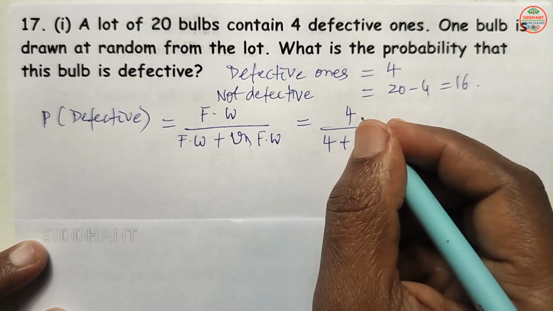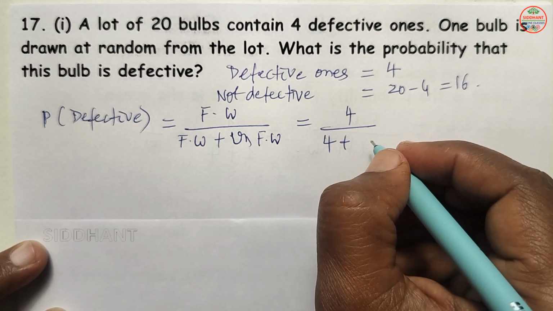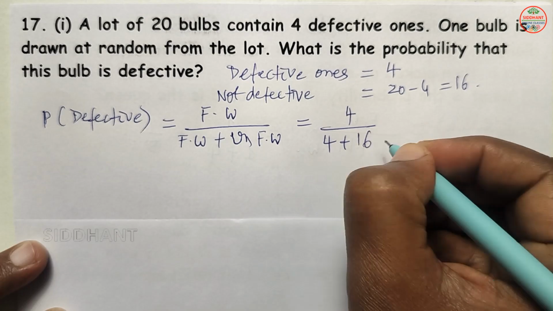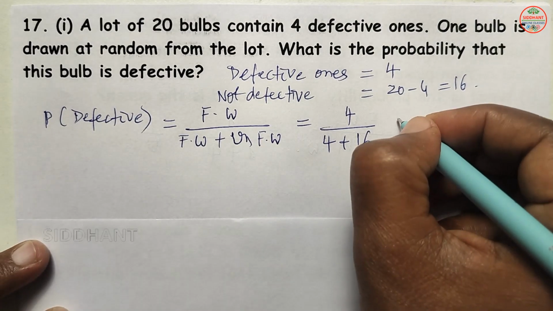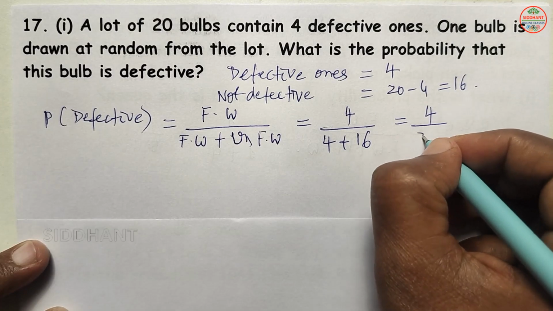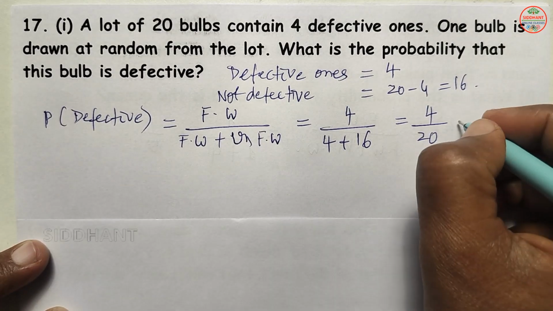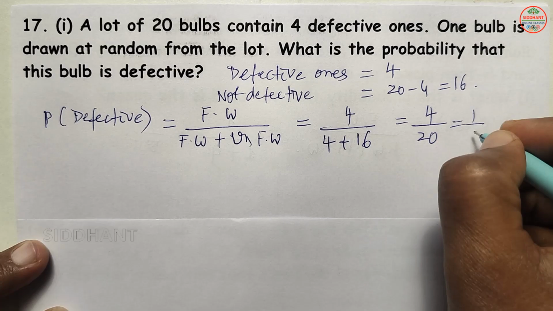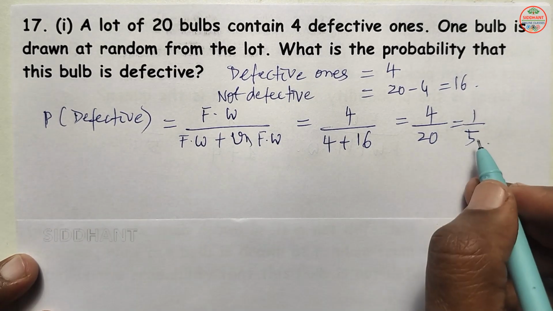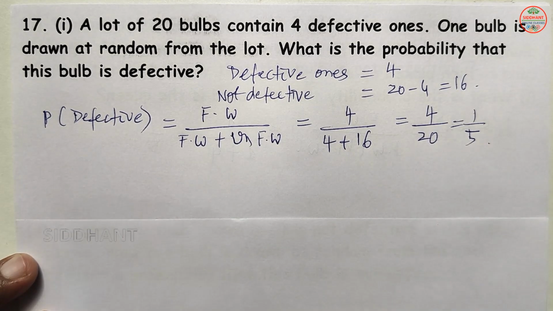Unfavorable ways, means which is not defective, that will be 16. So that is equal to 4 by 16 plus 4, that will be 20. So that will be 1 by 5 here. So probability of defective will be 1 by 5 here.